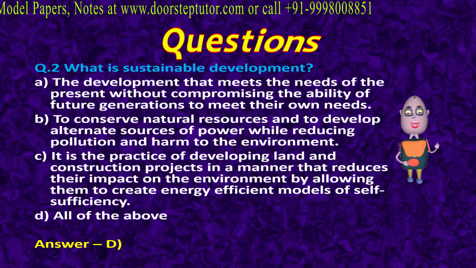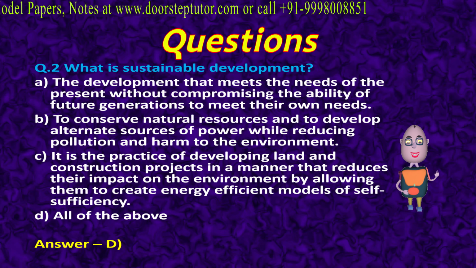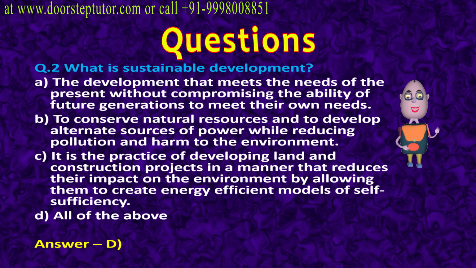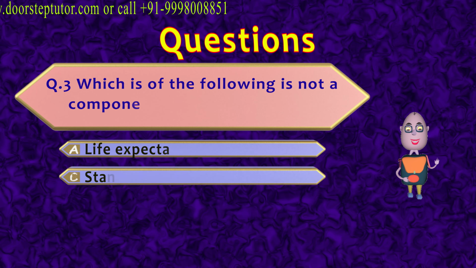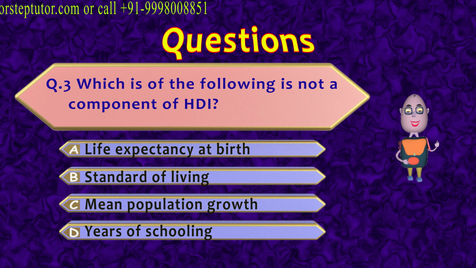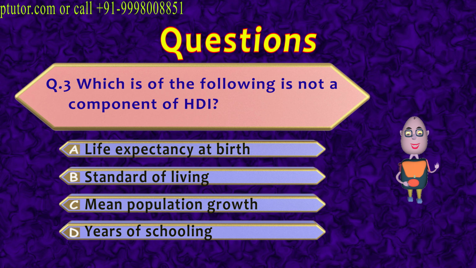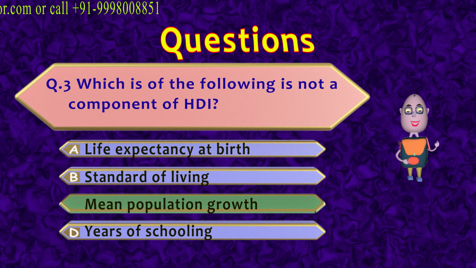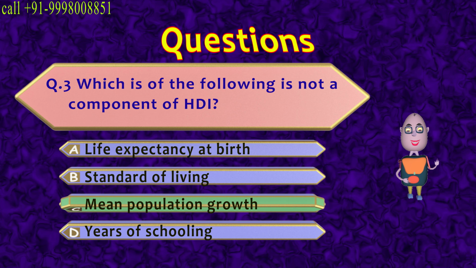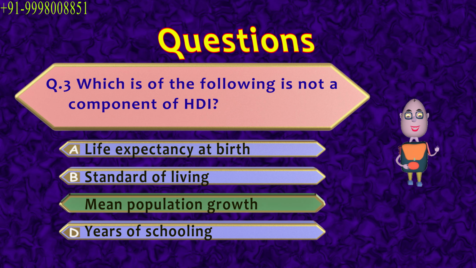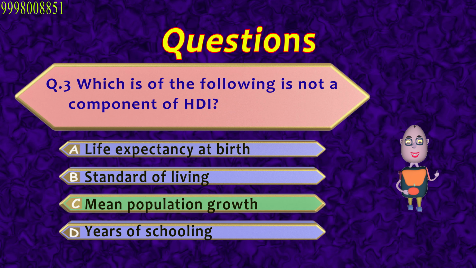Let's move on to question number 2. What is sustainable development? So after reading all the options, we can say that all of the above options are correct and are in accordance with sustainable development. Let's move on to question number 3. Which of the following is not a component of HDI? The correct option is C, mean population growth. So the three indicators of HDI, let's recall, are life expectancy at birth, standard of living, and years of schooling.